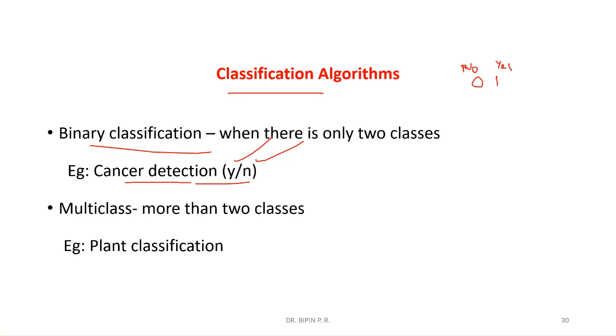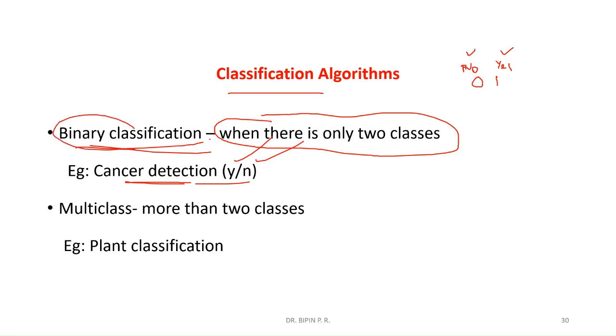That means binary classification. Okay, so example: cancer detection. Cancer, yes or no, is present or not, yes or no. That type of classification is binary classification. It is performed when there are only two classes, yes class or no class. That classification is done by using binary classification algorithms.